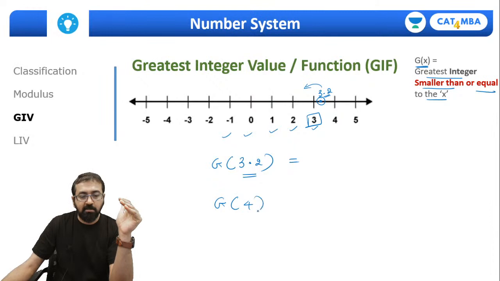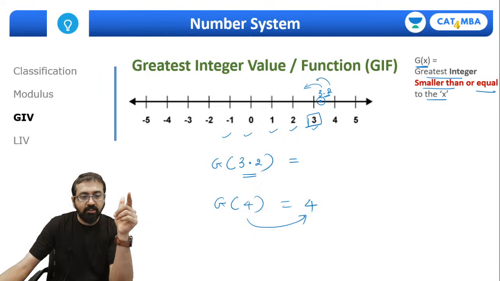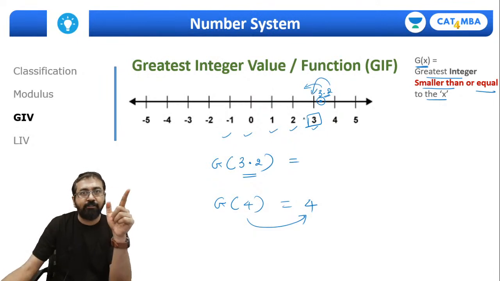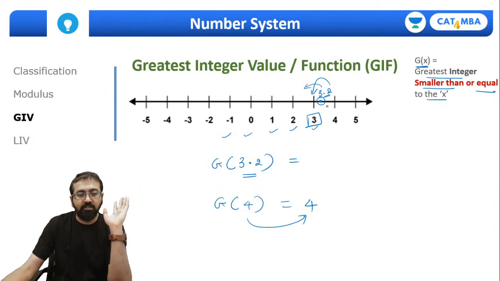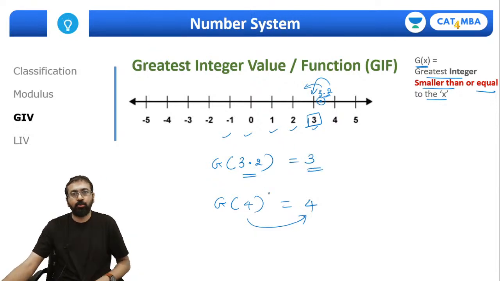So in simple words, greatest integer value of any number will be the number itself if that number is an integer. So for example, greatest integer value of 4 is 4, but 3.2 is not an integer. So what you need to do is look at the first integer towards the left of that number. As simple as that. Check for the first integer towards the left of the given number. So 3.2 के left में पहला integer कौन सा आएगा? 3 आएगा. So greatest integer value of 3.2 is 3.